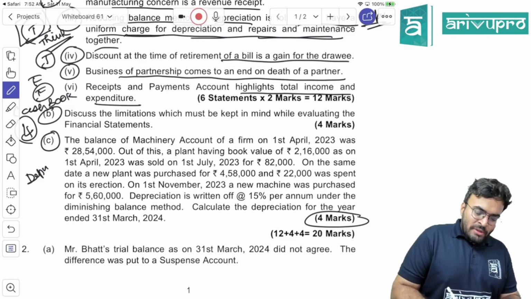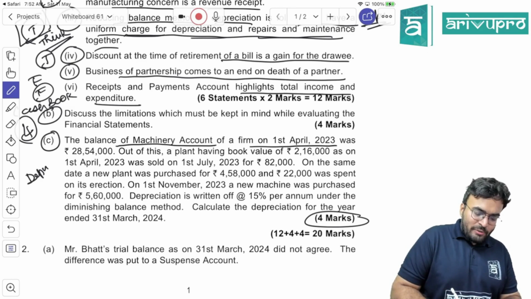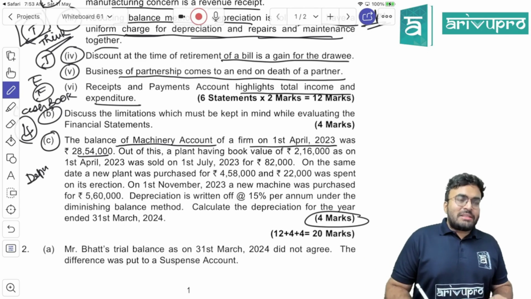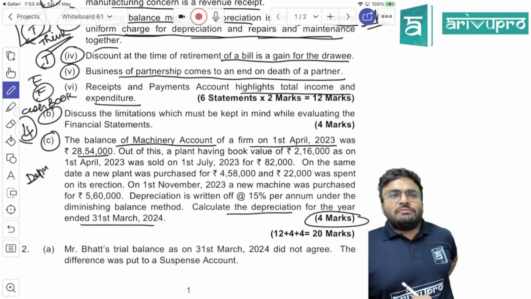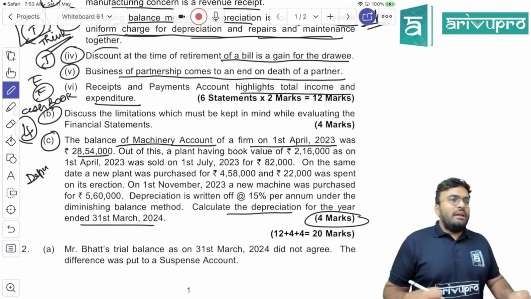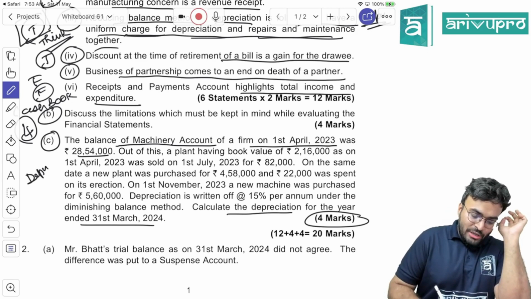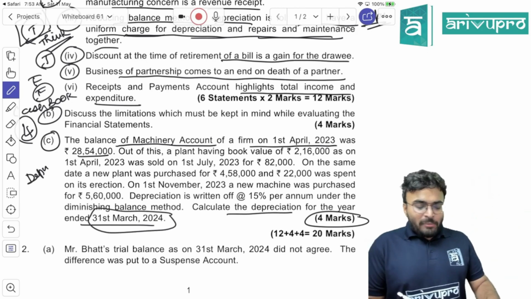Let's continue. The balance of machinery account of a firm on 1st April 2023 was 28,54,000. Now directly check what they have asked. Calculate the depreciation for the year ended 31st March 2024. They didn't ask you to prepare machinery account or anything like that. Only depreciation they want for this year end. Computation of depreciation, 4 mark question.